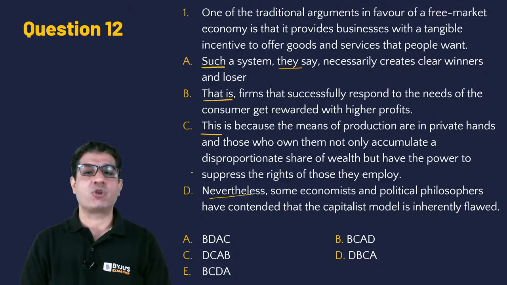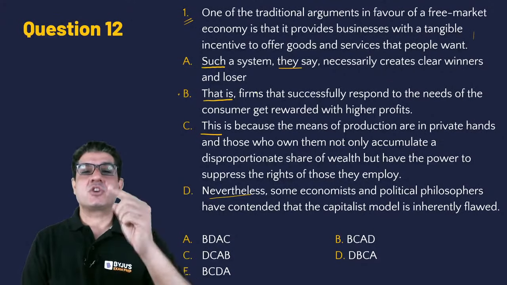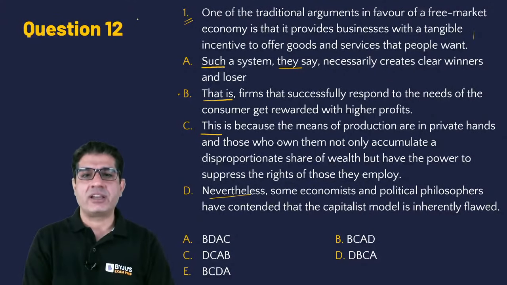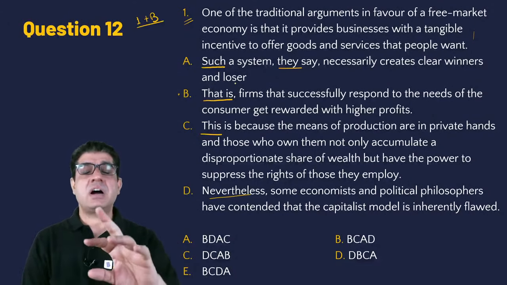Nevertheless is used to show contrast. Sentence number 1, which is fixed, talks about arguments in favor of free market economy, tangible incentive. And if you look at sentence B, this is a reiteration of sentence 1, and that is why you need to have 1 plus B. But then the rest of them are contradictory.